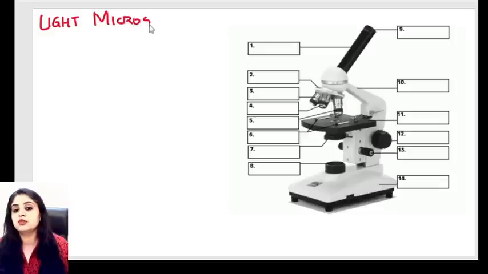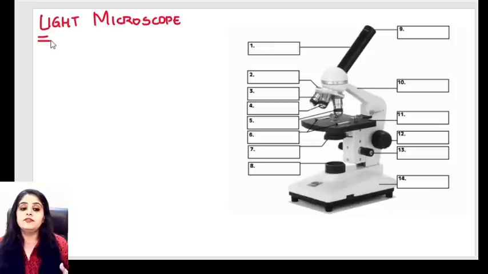This is a light microscope and the first question that we'll ask is, what kind of light are we talking about over here? We have different kinds of light, transmitted light, reflected light. So what kind of light is being spoken about over here? You'll say, ma'am, look at this, this is the bulb.